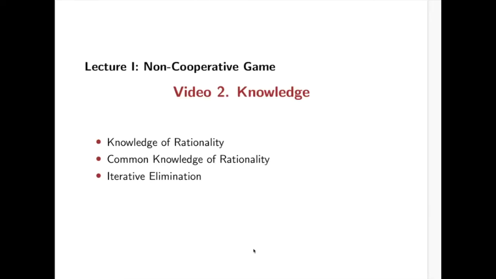In this video, we are going to discuss the role of knowledge in games. Last time, we introduced rationality and studied that a rational player will not play any dominated strategy. So they eliminate dominated strategies. Extending the idea of elimination of dominated strategies, we will see we can iteratively eliminate dominated strategies under some conditions of knowledge.